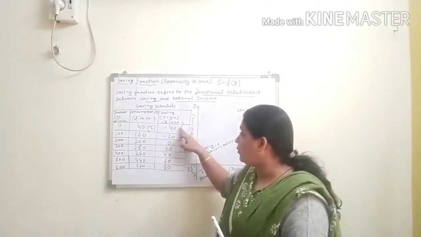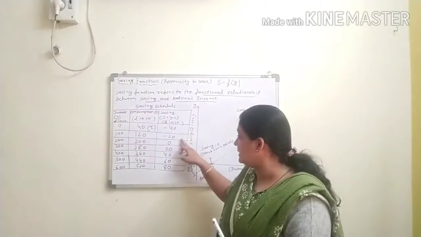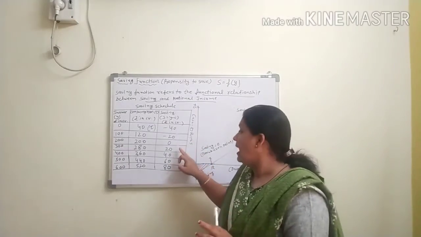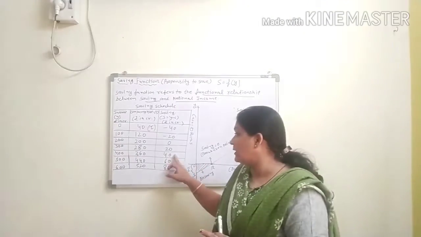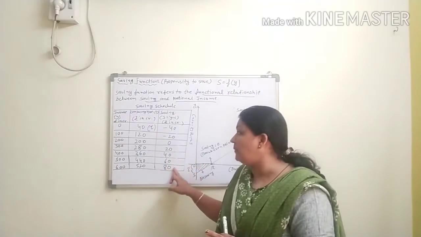Okay? Until now there was no saving. This is dis-saving, this is dis-saving, this is no saving. At that point, you just start the saving. Fine. So the saving function starts from here.